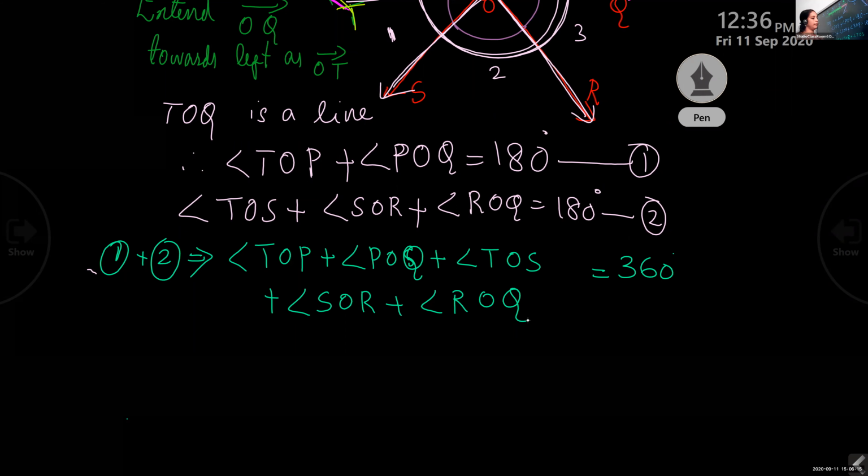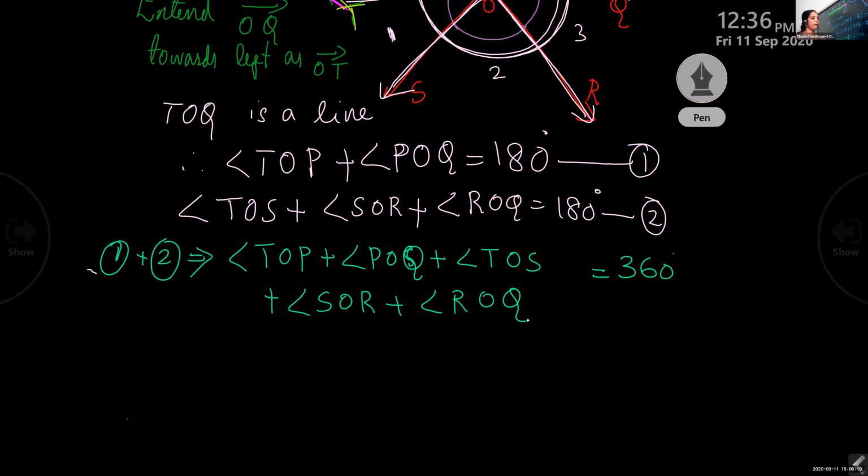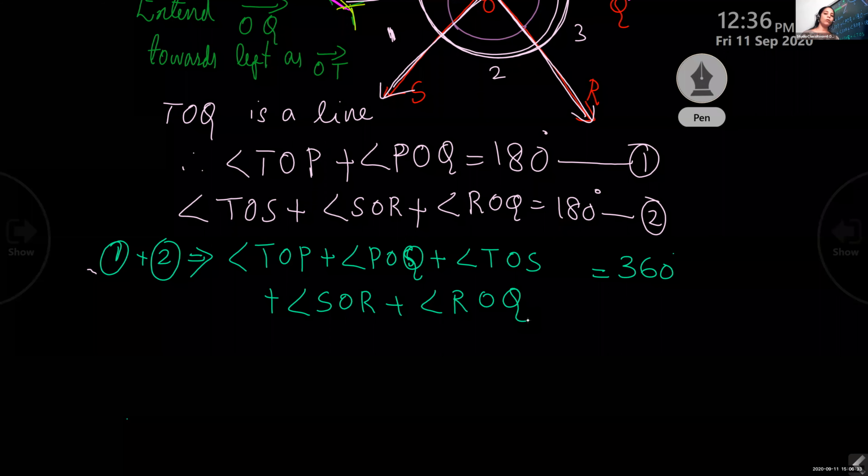Okay, children, did you understand? So what was our second step? First step what we did is top part 2 angles sum we wrote as 180 degree. Then bottom part also we wrote as 180 degree. Then when we add these 2 equations, we will get right side 360. Left side all the 5 angles we will write as a sum.